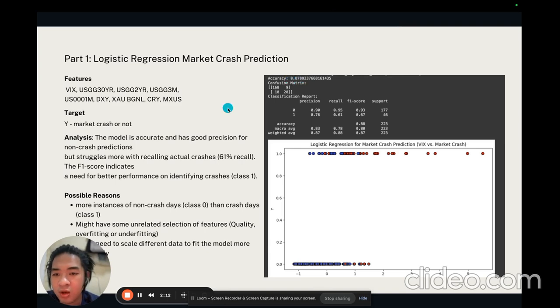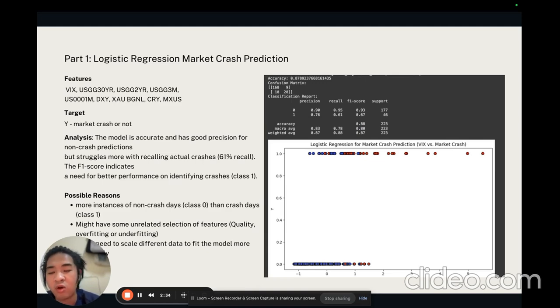Here we see that for non-crash prediction it's doing well, but for actual crashes it has a hard time recalling. I came up with some possible reasons. One is not having enough data for the crash days.